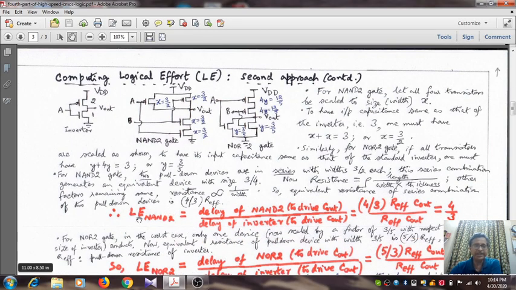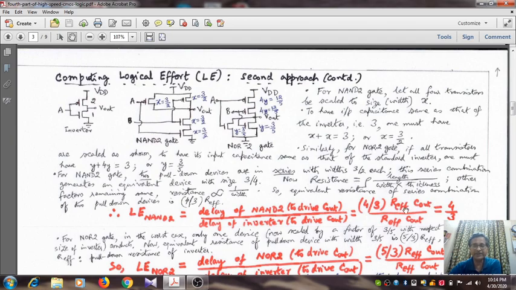So the logical effort of the 2 input NAND gate now becomes the ratio of the delay of the 2 input NAND gate to drive a common output load capacitance, which we name Cout, divided by the delay of the inverter to drive Cout. Now this is the product of effective resistance and Cout. For the 2 input NAND gate it is 4 by 3 times the effective resistance R effective multiplied by Cout.